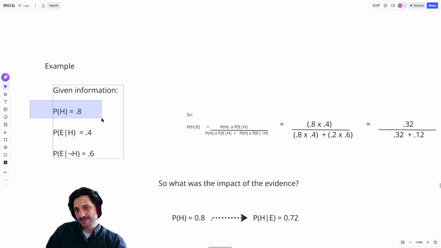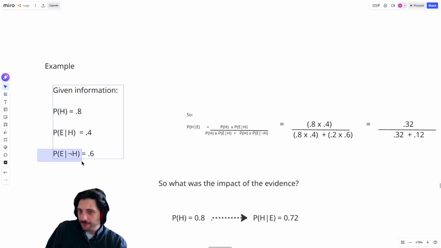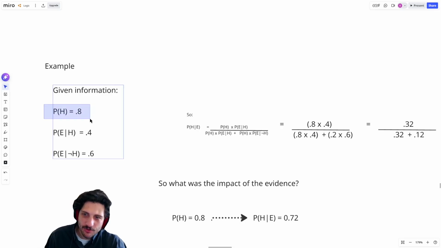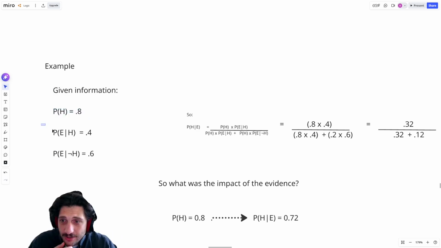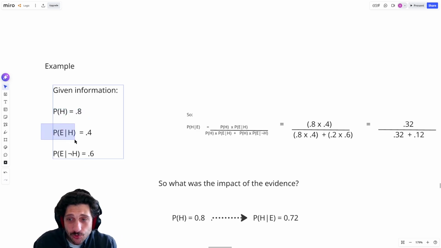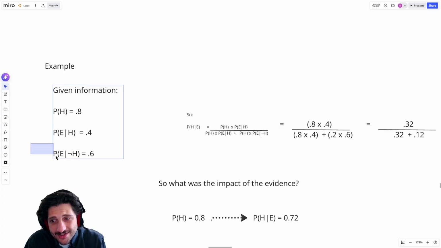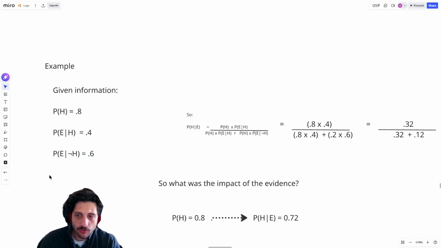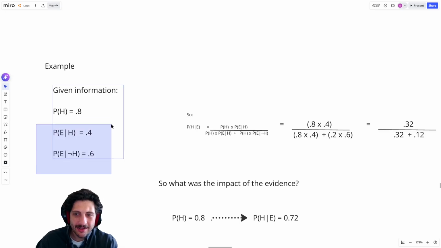The idea is you're going to be given something like this: a prior, a true positive, and a false positive. We start off thinking that we're 80% confident that H is true. The chance that we see E given H would be 0.4, whereas the chance that we see E given not H would be 0.6. So already we can see E is more likely if H was false than if H was true.